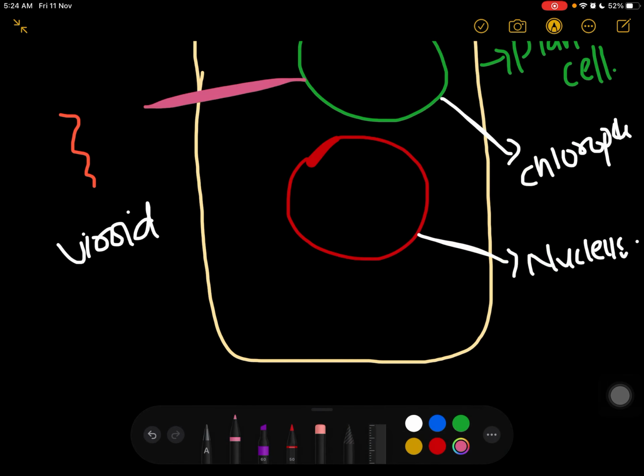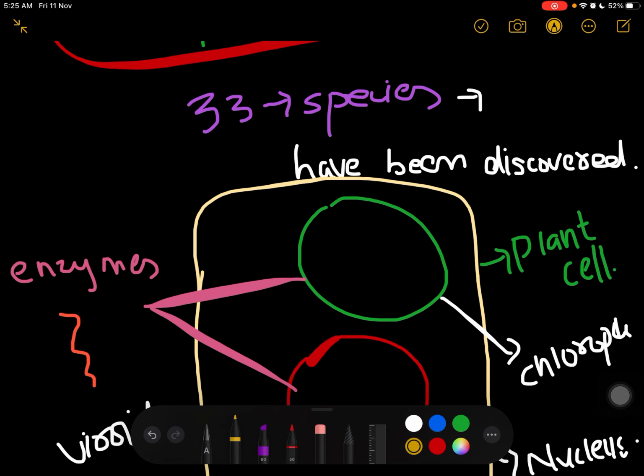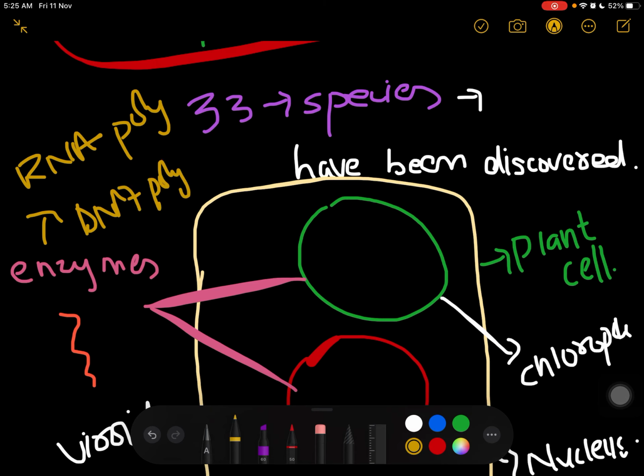Now both of these have enzymes. What kind of enzymes? They have RNA polymerase, and they have DNA polymerase too.